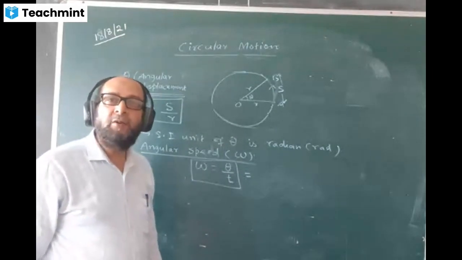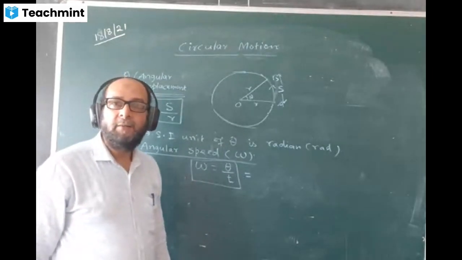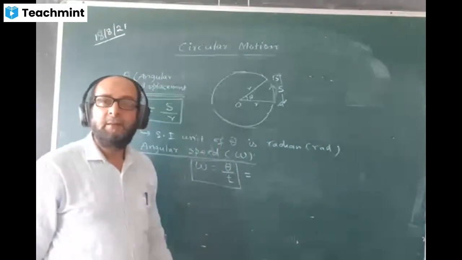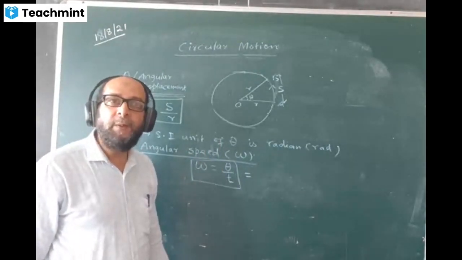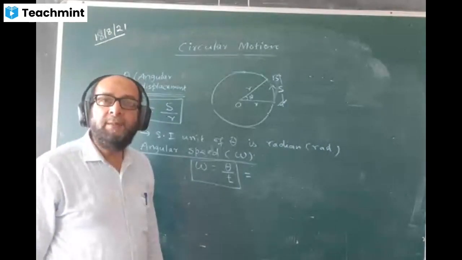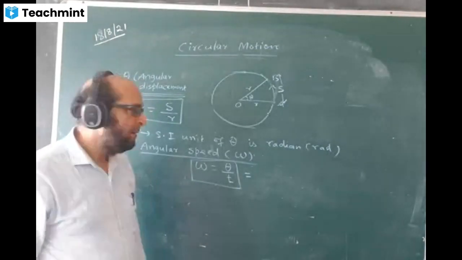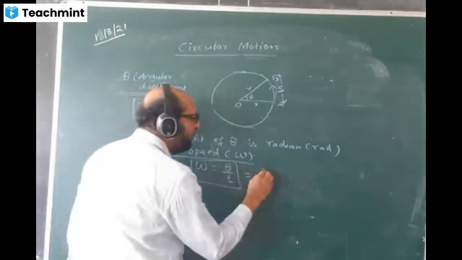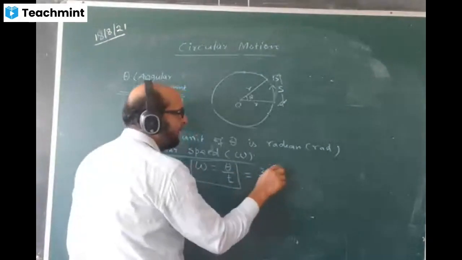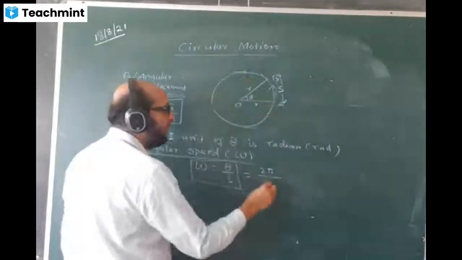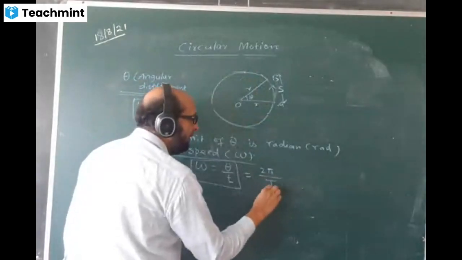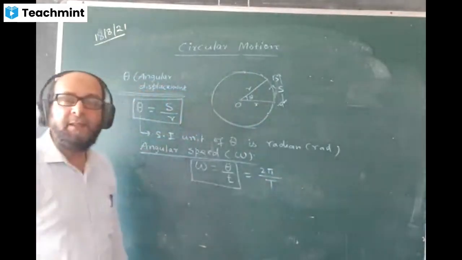Pi radian equal to 180 degrees. So 360 degrees will be equal to how many pi? 2 pi, no? 2 pi means 360 degrees. The theta value, when I take 2 pi radian, then time will be, this is called what? Time of completing one revolution, that we'll call time period, denoted by T.